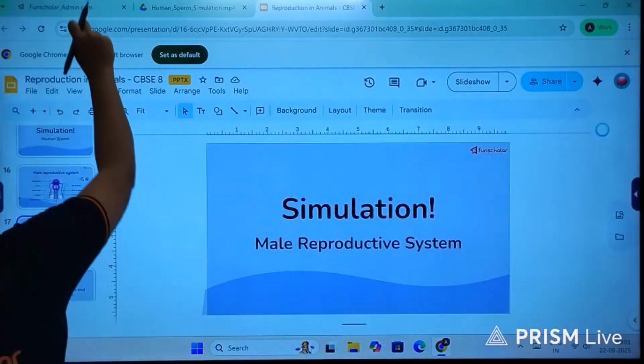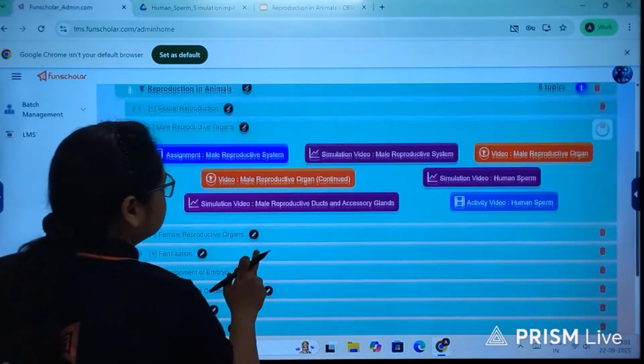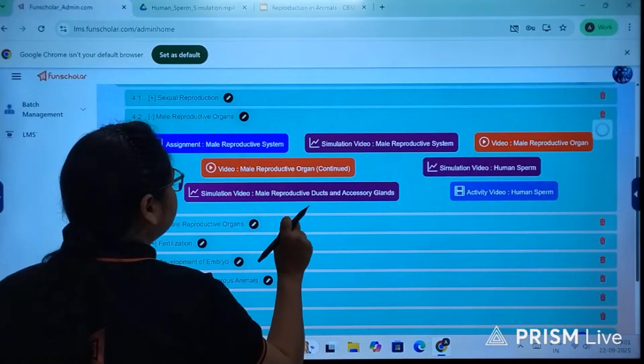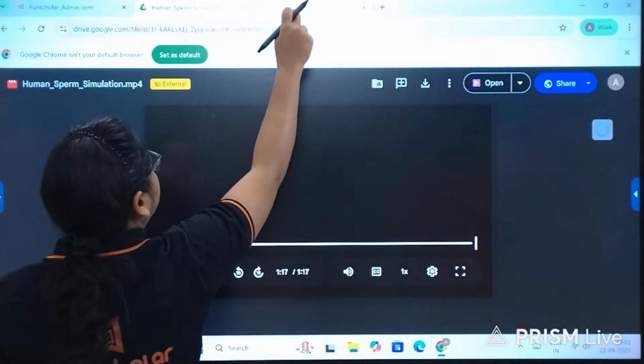We'll have a look into the simulation of the male reproductive system.